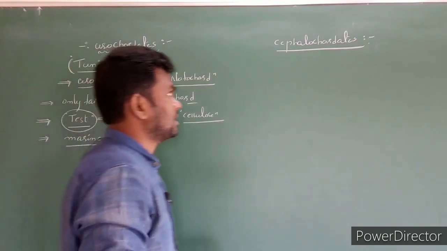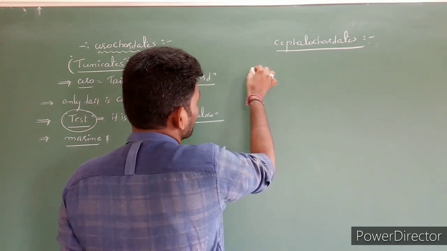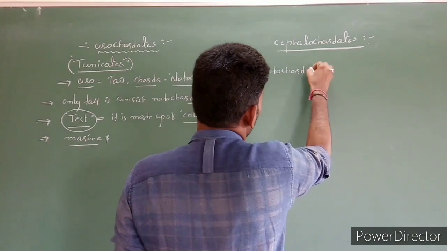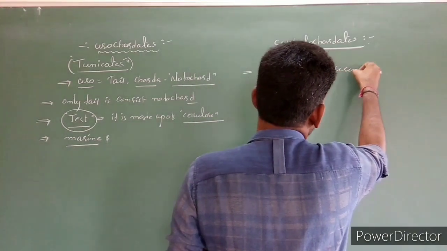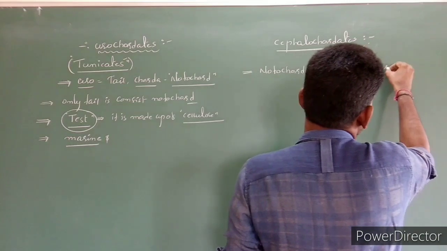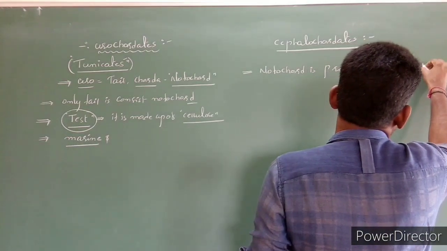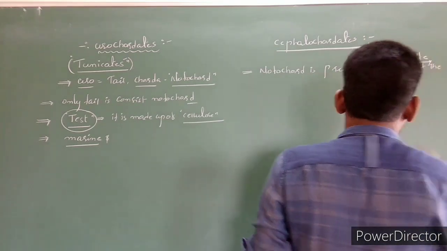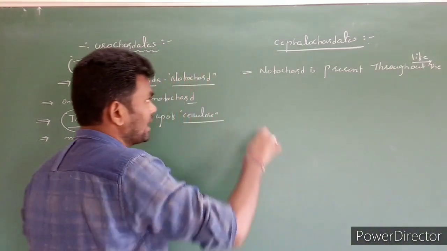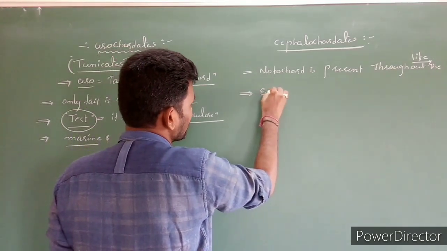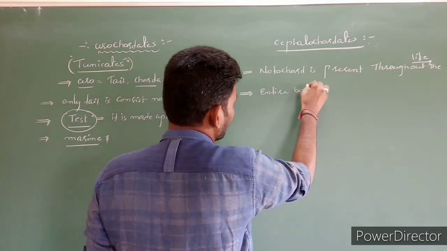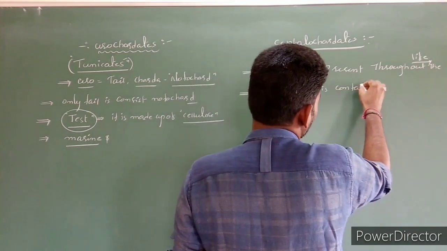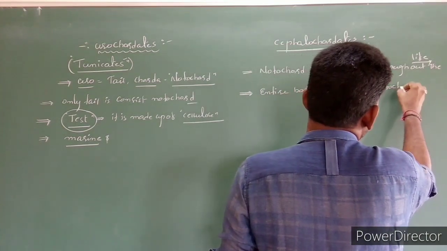Clear? See here, in cephalochordates the notochord is present throughout life, and the entire body contains the notochord.